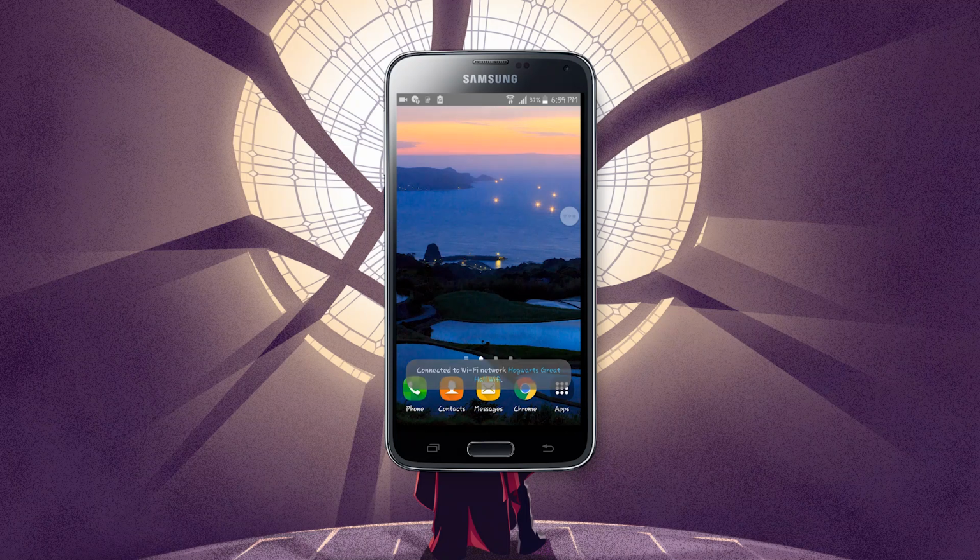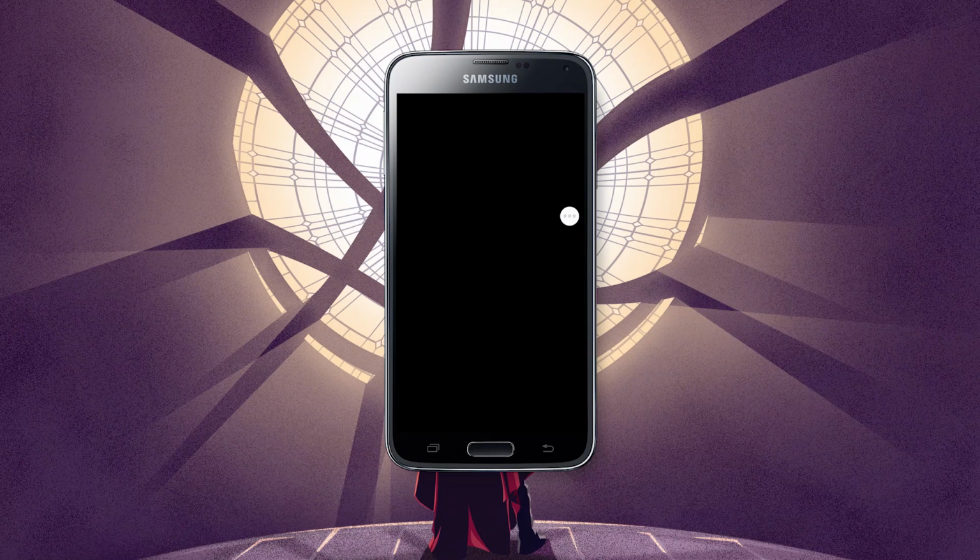Isn't it great? Some phones allow you to take a screenshot by pressing volume down key with power button. Some phones even allow you to capture images by pressing volume up or volume down key.